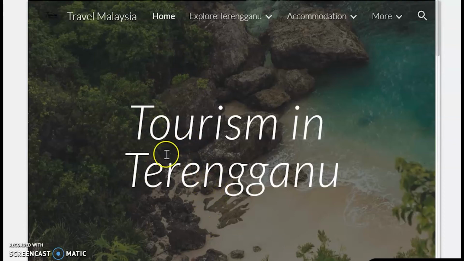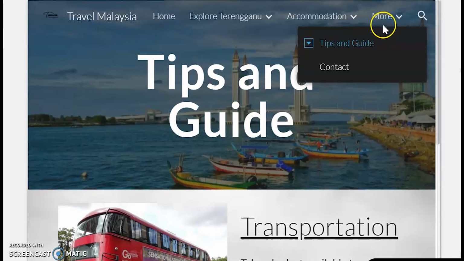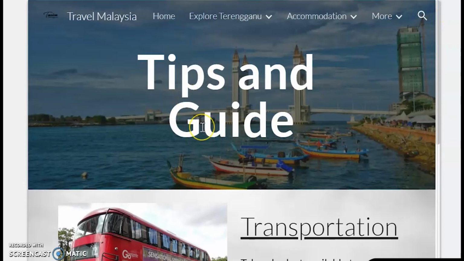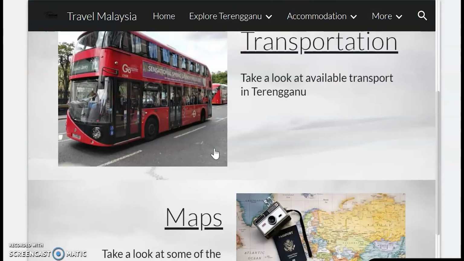So our topic is tourism in Terengganu. This is our homepage and the project site map. I'm doing the tips and guide, and the tips and guide have two sub pages. The purpose of this page is to provide a guide to people that are visiting Terengganu for the first time.